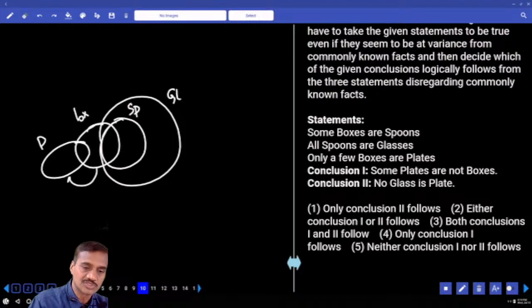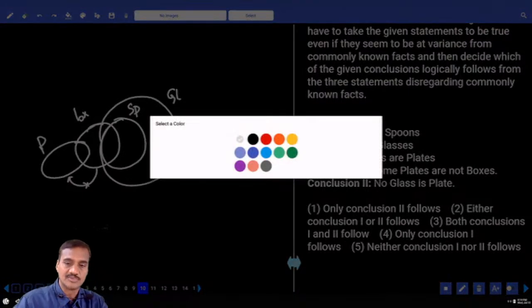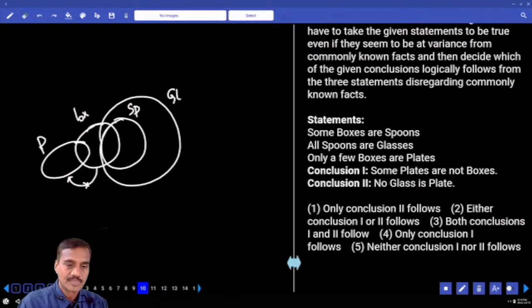Now some boxes are plates but not all. Then some plates are not boxes. That means some plates are not boxes. True or not? As of now, these are the plates that are not boxes. That is definitely true. And no glass is a plate.